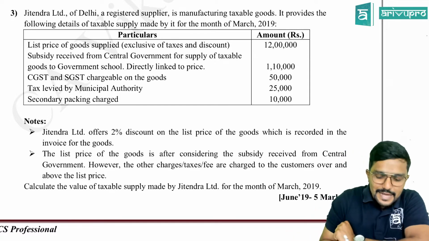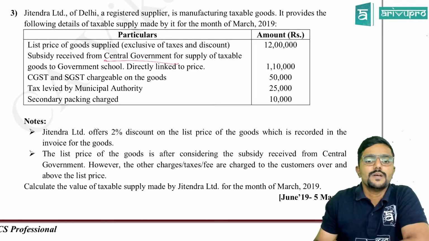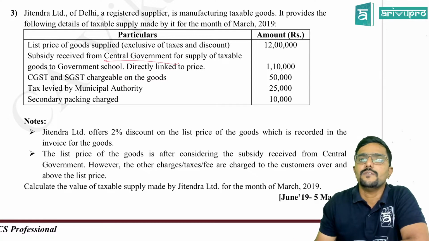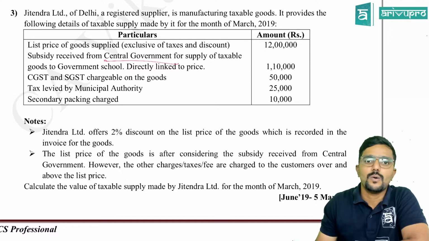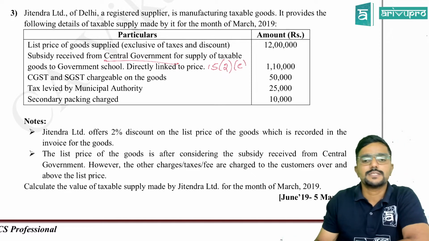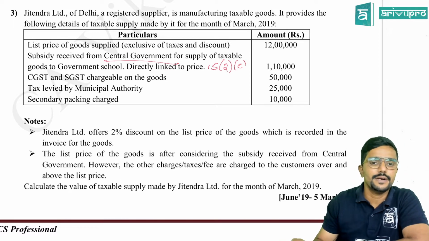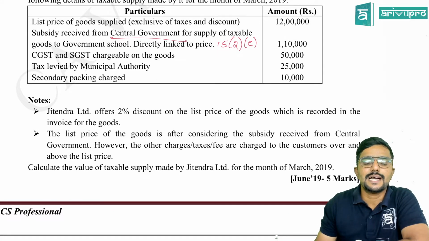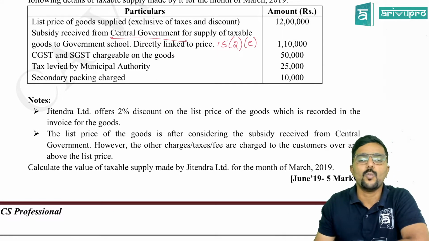Subsidy received from central government for supply of taxable goods to a government school, directly linked to the price. Will you add it? No, sir. Why? Section 15(2)(e) tells that if the subsidy is received from the central or state government, we should not add it. Okay. CGST and SGST chargeable on the goods. Will we add it? No. Why? Because